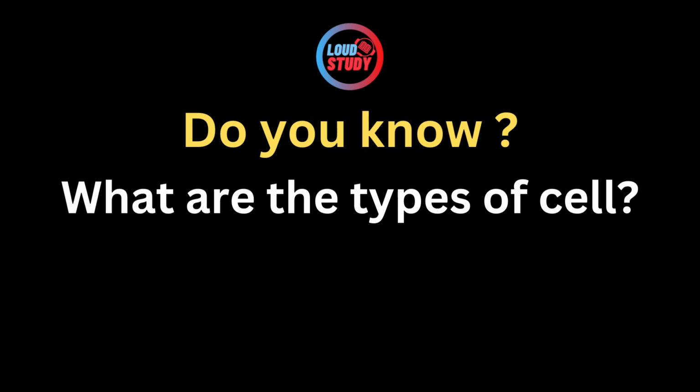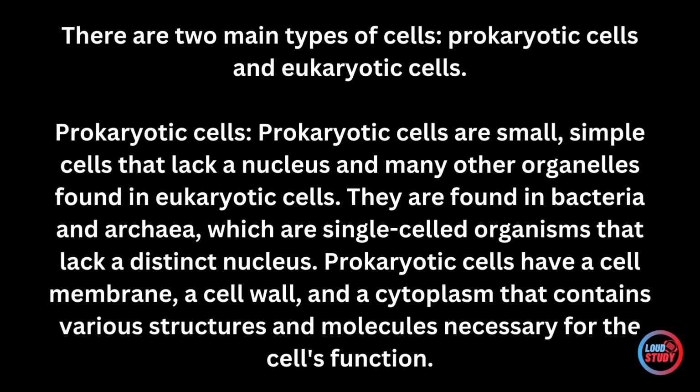Do you know what the types of cells are? There are two main types of cells, prokaryotic cells and eukaryotic cells. Prokaryotic cells are small, simple cells that lack a nucleus and many other organelles found in eukaryotic cells.